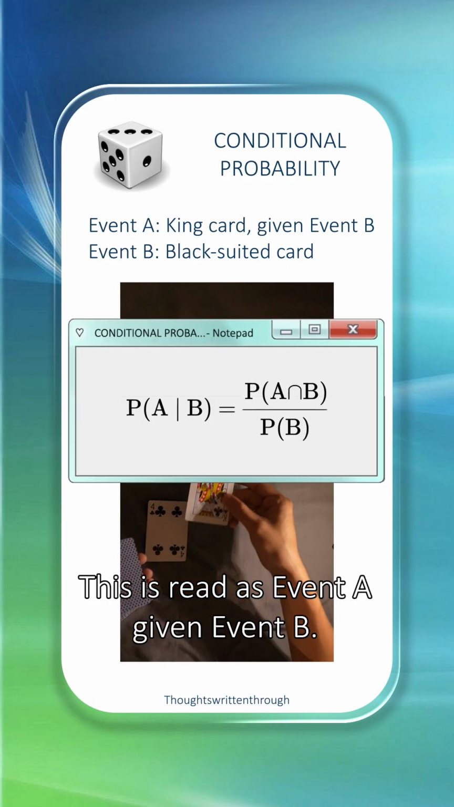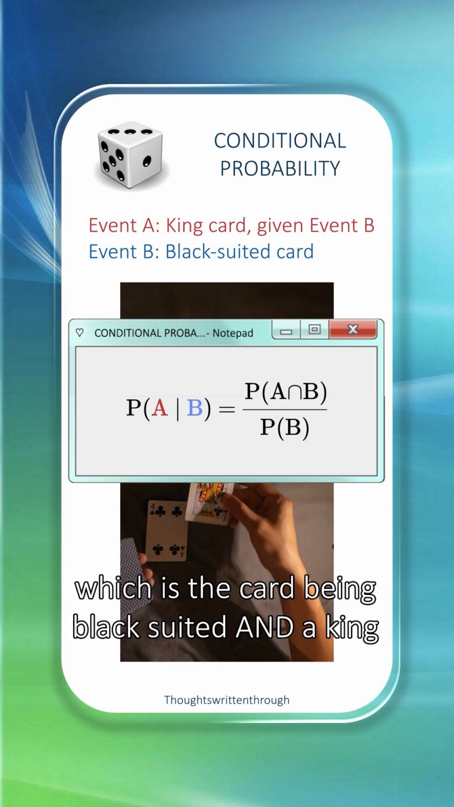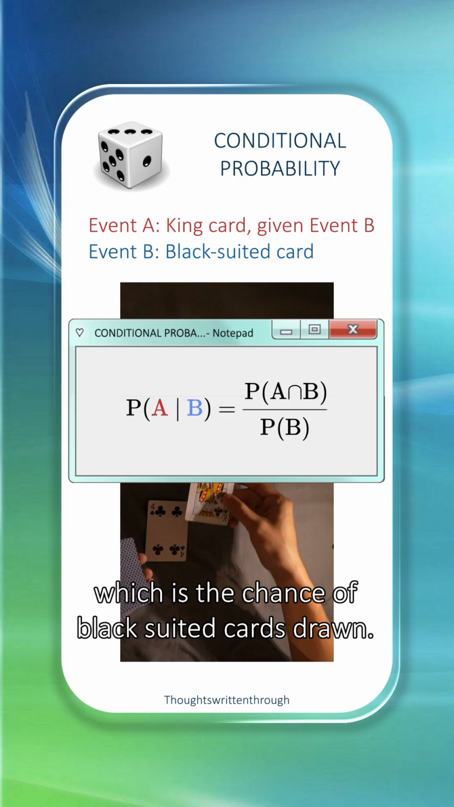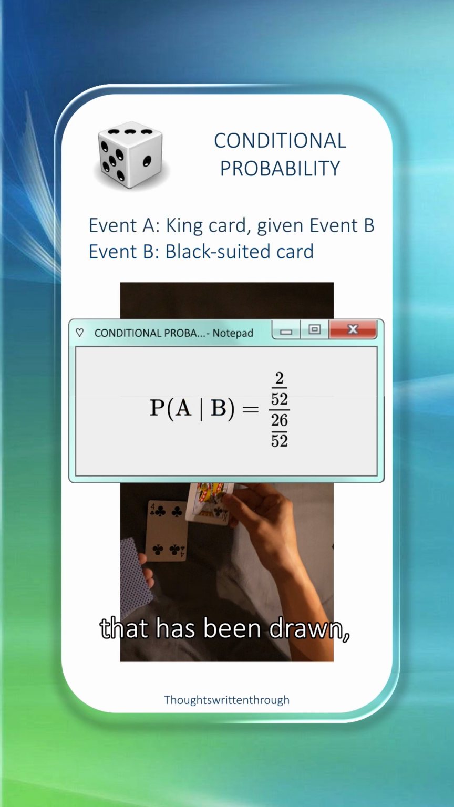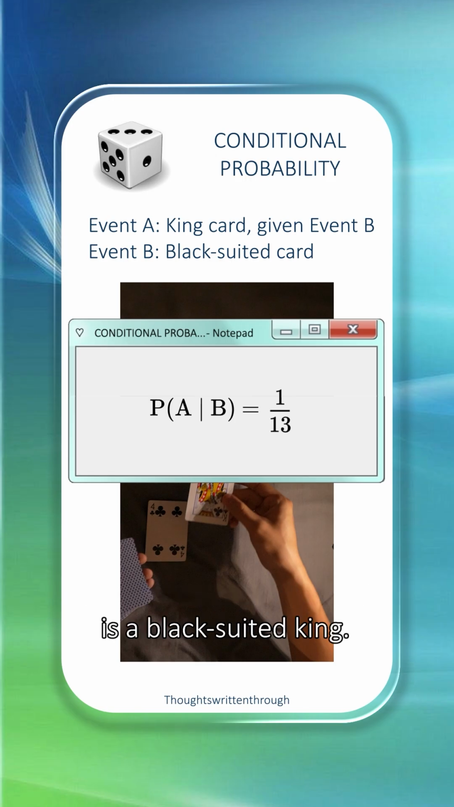This is read as event A given event B. The formula is the chance of event A, which is the card being black suited and a king, narrowed by event B, which is the chance of black suited cards drawn. That means out of 13 black cards that has been drawn, there's a chance that one of them is a black suited king.